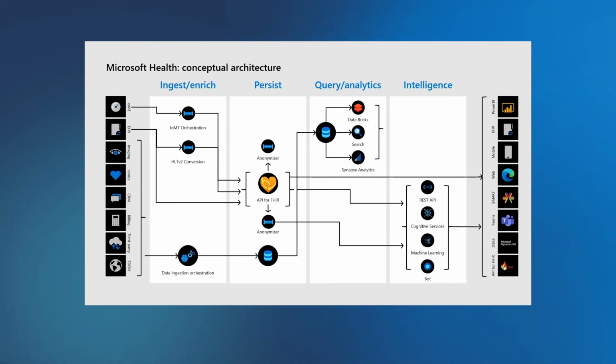Now talking about implementation, let's add another layer here. When we think about this now, we're starting to introduce components. For example, IoMT. There's an orchestration piece that knows how to take IoMT data from the device's telemetry, bring it in, map it to patients, and store the data in FHIR. You've also heard recently in other presentations about our HL7v2, how you can take that from your current systems, your EMRs, your EHRs, and we can convert it to FHIR bundles and store them in FHIR directly.